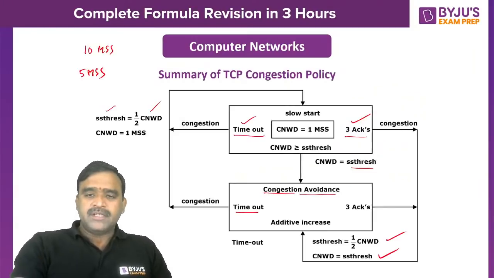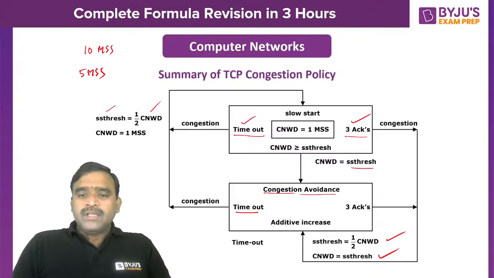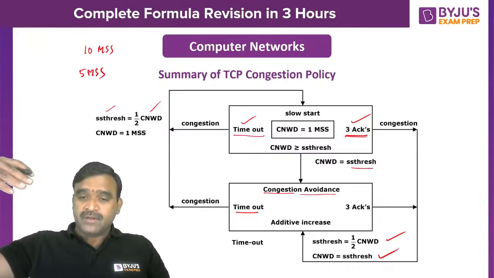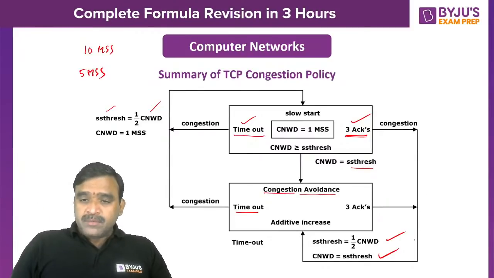3 acknowledgements, very simple actually. So during the slow start phase, if 3 acknowledgements arrive, there is a weak possibility of congestion. Timeout is a strong possibility of congestion. 3 acknowledgements means maybe 1 segment arrived, the second segment did not arrive, but the third segment arrived. In that case, 3 acknowledgements will come. The reaction of TCP remains the same.